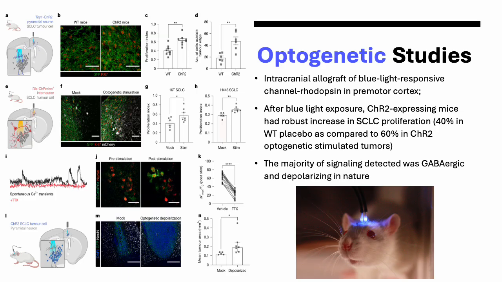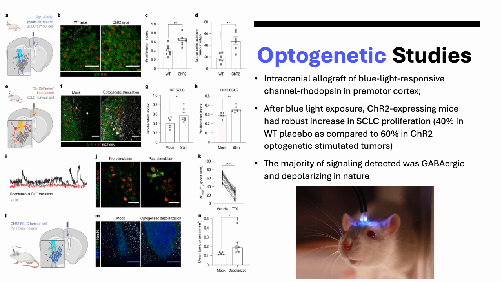So next they did a series of optogenetic studies. And optogenetics is a fascinating field. It was actually recently invented by Karl Deisseroth at Stanford University. In optogenetics, you introduce into your neurons of interest a specific protein called channelrhodopsin. Channelrhodopsin is selectively activated by blue light. And so when you expose these neurons to blue light, they start firing spontaneous electrical activity in response.